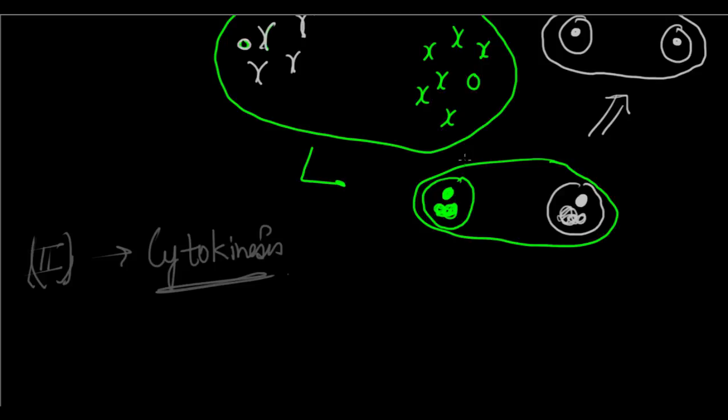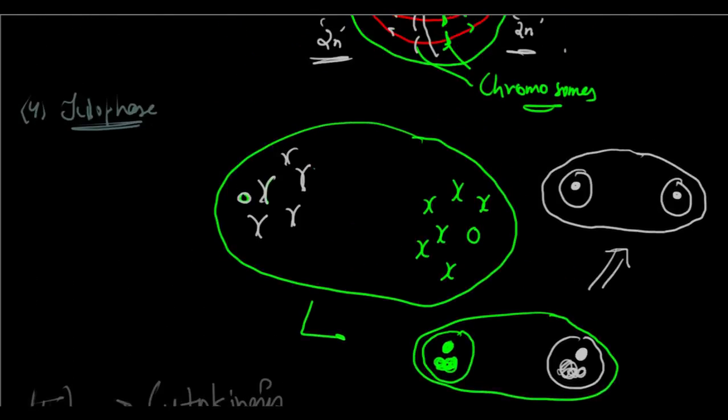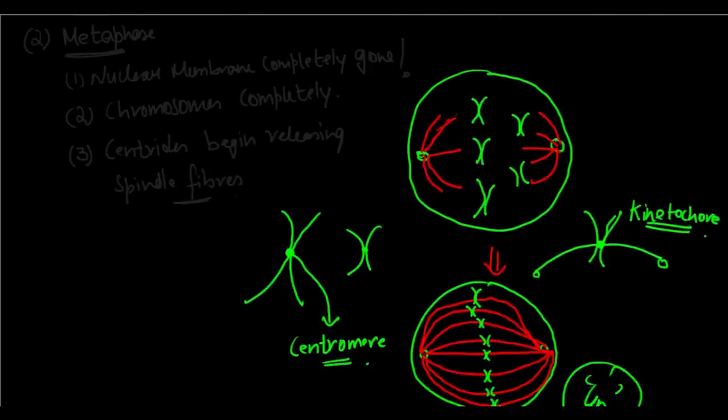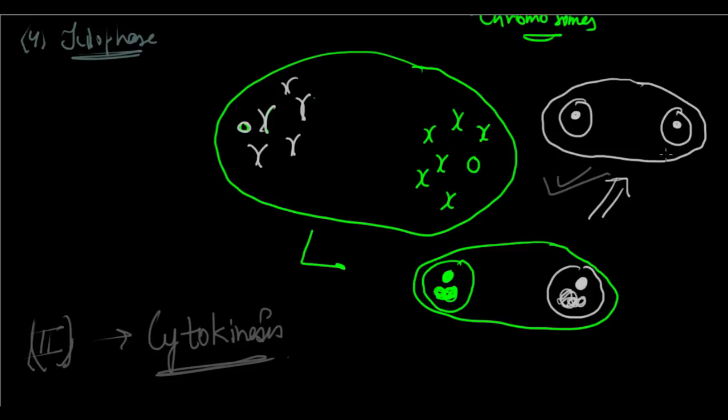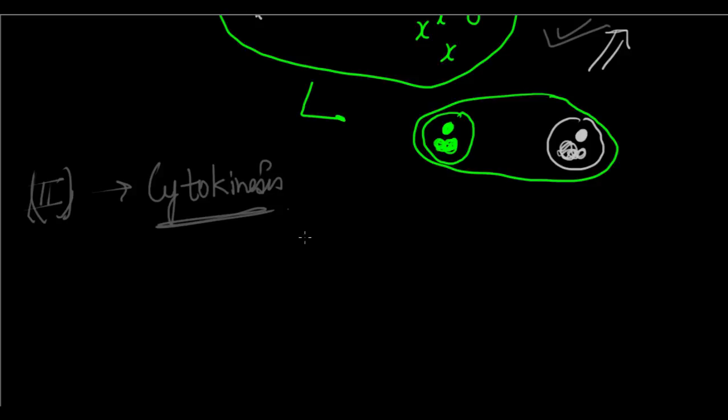So we looked at the karyokinesis. You saw that in the end, after all this complex procedure, we come to a cell which has 2 nuclei, but now it's still one cell. We need to break it down into 2 daughter cells. So here, basically we're going to discuss 2 cases, animal cells first of all.